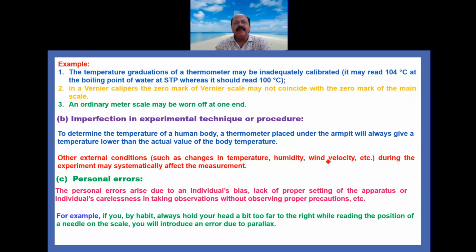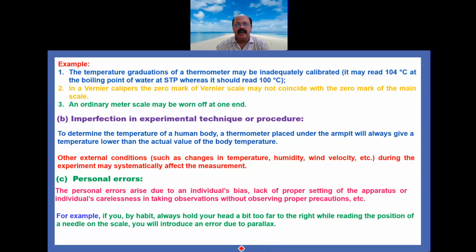For example, to determine the temperature of a human body, a thermometer placed under the armpit will always give a temperature lower than the actual value of body temperature. That we are saying is an imperfection in experimental technique or procedure. And why are we not getting the actual value of the body temperature?